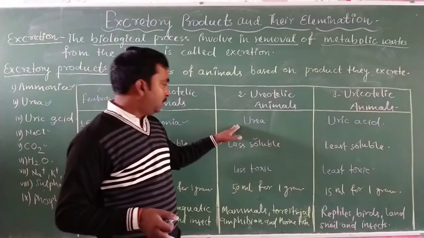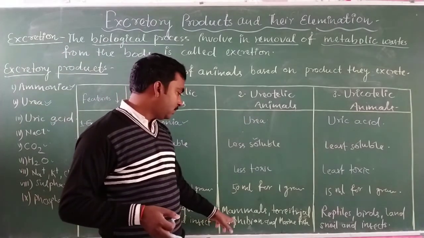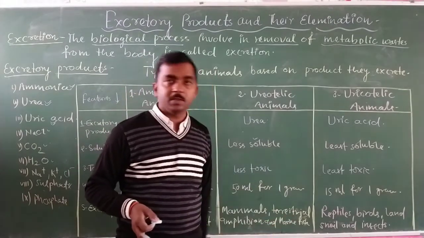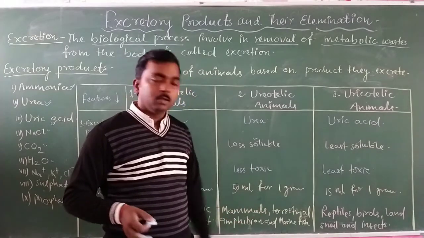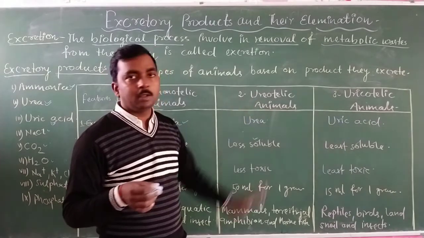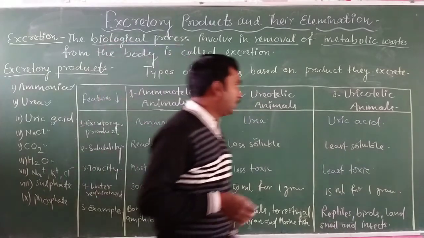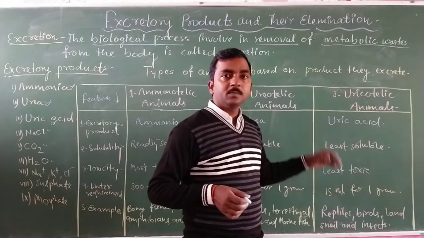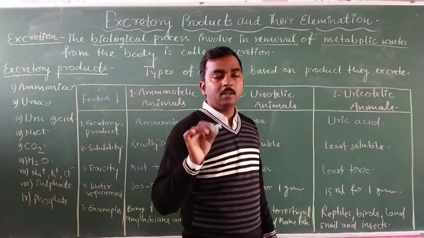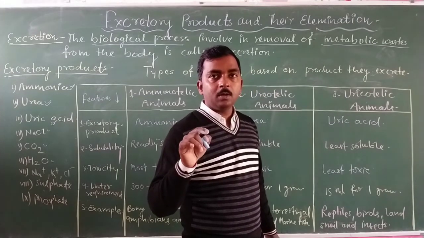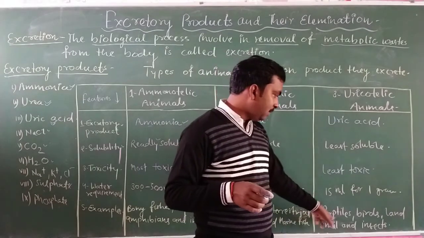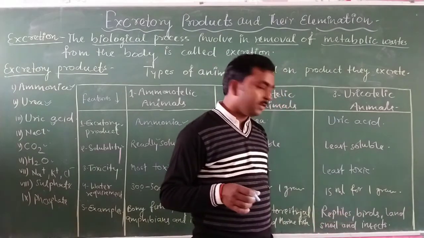The next is ureotelic: animals like mammals, terrestrial amphibians and marine fishes come under the category of ureotelic animals. And third is uricotelic, which remove uric acid either in the form of paste or in the form of pellets: reptiles, birds, land snails and insects.